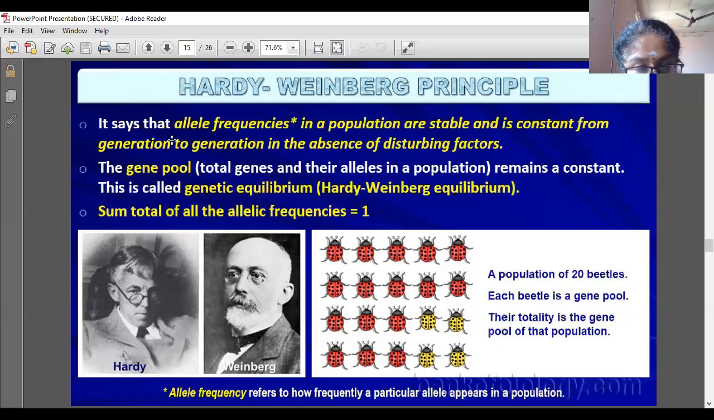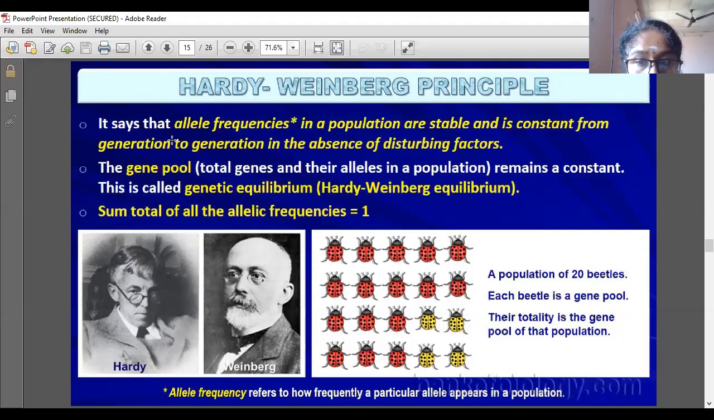What is a gene pool? The total genes and their alleles in a population are called the gene pool. In a particular population, how many genes are there? That total of genes and their alleles in a population is called a gene pool. So the gene pool remains constant. This is called genetic equilibrium or Hardy-Weinberg equilibrium.